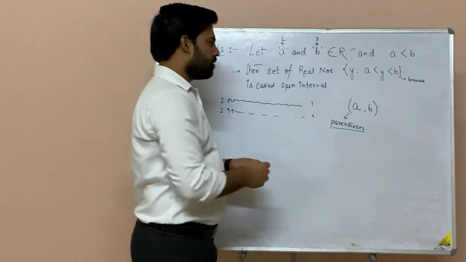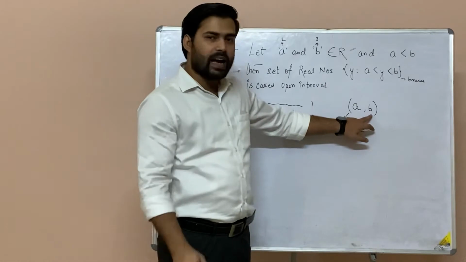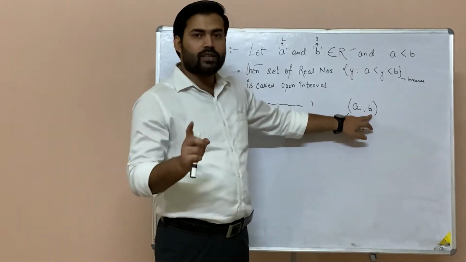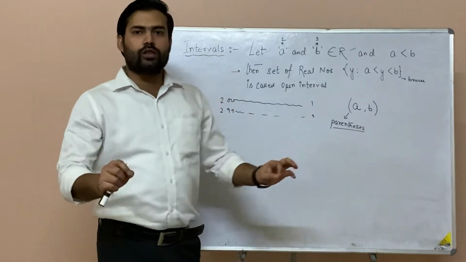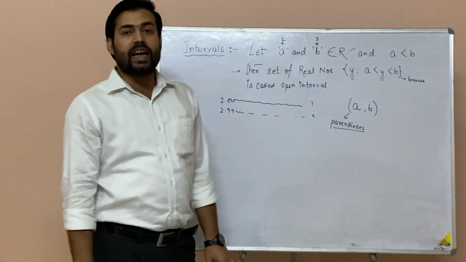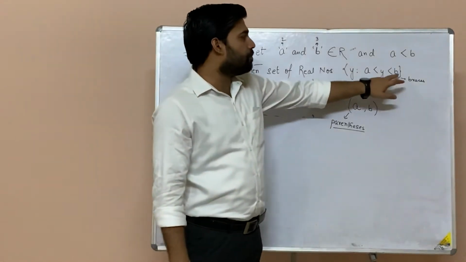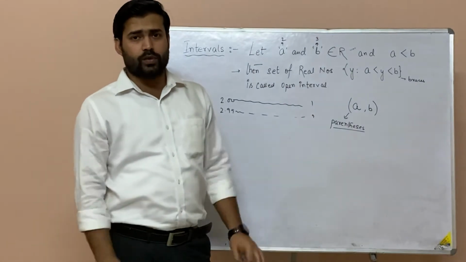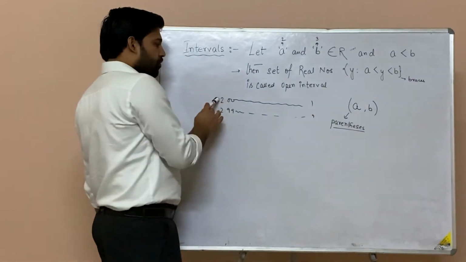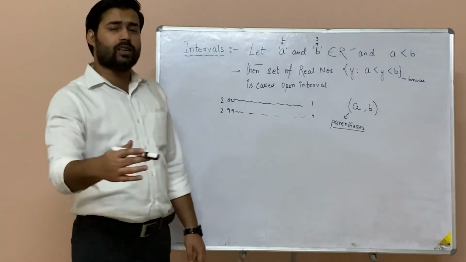This parenthesis, or the first bracket, means that a and b are not included. We are not including a and b. Rather, all those numbers are included which are lying in between a and b. The numbers in between a and b are taken, not a and b. This is what you need to understand. I am not starting from 2, I am not ending at 3. I have started from the next number after 2.